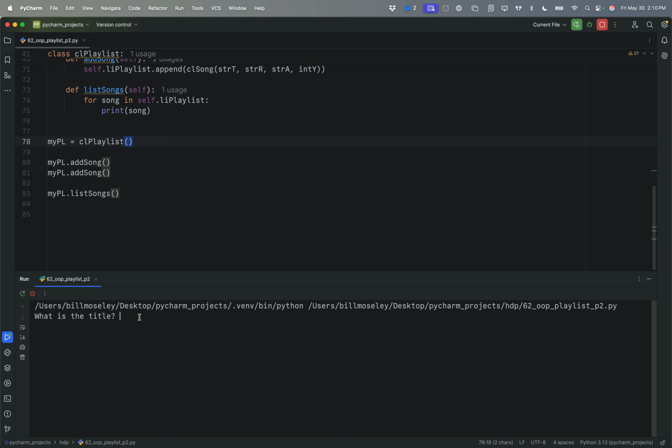So let's run this again. And there we go. What is the title? Not feeling super creative today. Okay, so here's my second one. Probably need to do something to differentiate between those two. Maybe not. We'll see what it looks like programmatically later on when we implement this class.